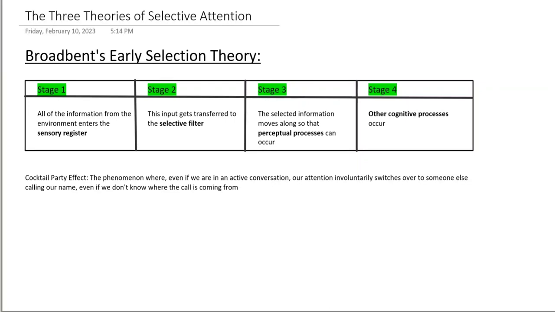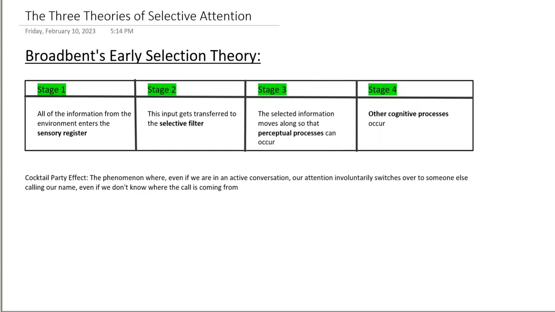Discussing the three theories of selective attention. Now, these three theories are usually discussed for auditory attention, but the same applies to other senses as well. The first theory will be Broadbent's early selection theory. Now, this theory has four stages, just like the other two theories of this video.